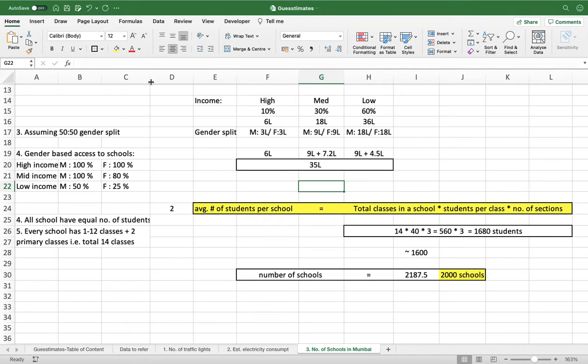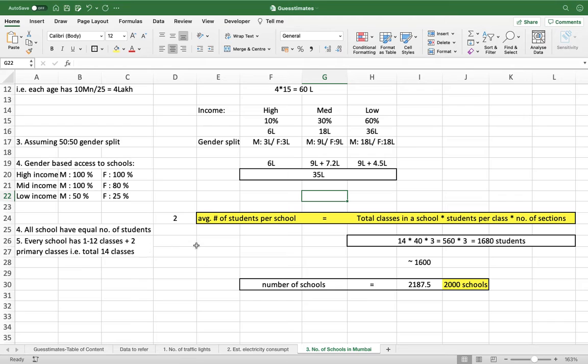Okay. And also I have taken some more assumptions to make it more simplistic. So if you see here, what I have done is all schools have equal number of students. This I have considered. Now you can stop me here, and you can maybe argue that there are some schools which are very small. There are some schools which only have till 5 or 6 standards. There are some schools which are very big. Very big when I say they have huge volume of students. So they have at least 1 to 12 classes, and they have 6 to 7 sections or something like that.